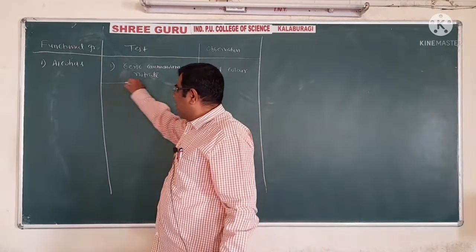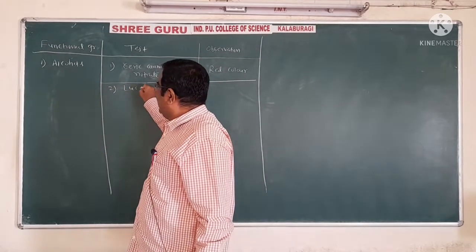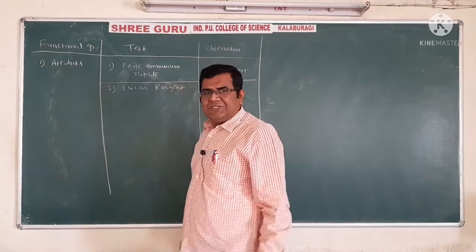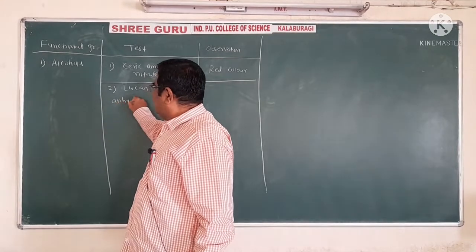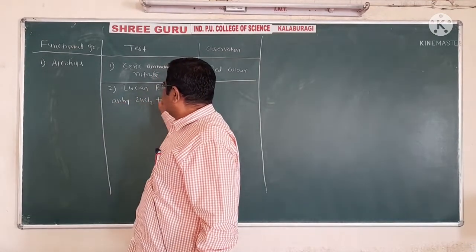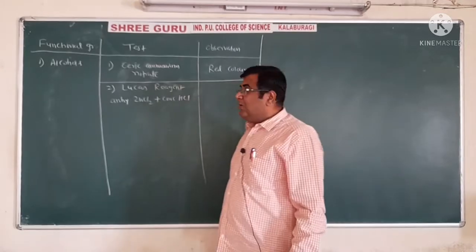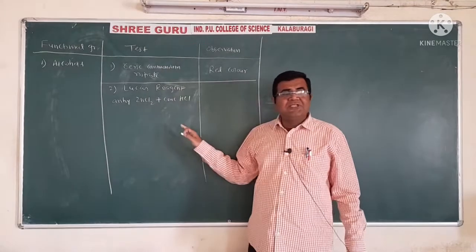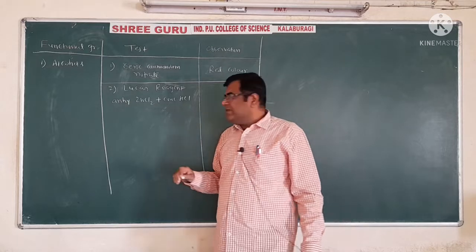Then another one is the Lucas reagent. Now, what is Lucas reagent? It is a very important question here, which is nothing but anhydrous zinc chloride and concentrated HCl, called Lucas reagent. Now, this Lucas reagent can distinguish between primary, secondary, and tertiary alcohols.